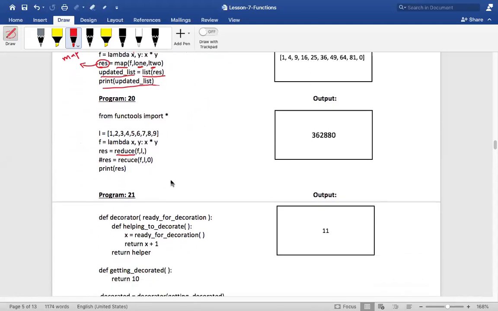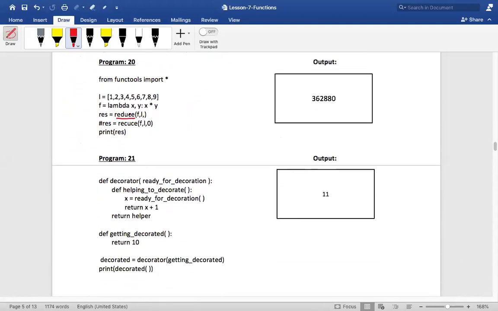Okay, right. Now there is a new function called the reduce function, my dear friends. The reduce function will reduce a sequence into a single value. Reduce function will reduce your entire sequence into a single value. Now, how many parameters are you passing to this reduce function? It is 2, isn't it?